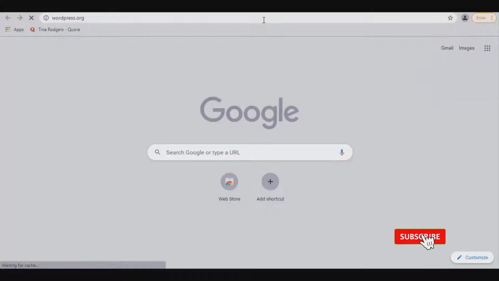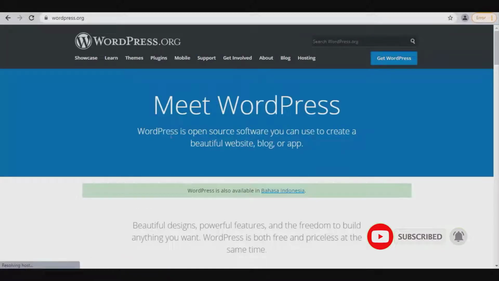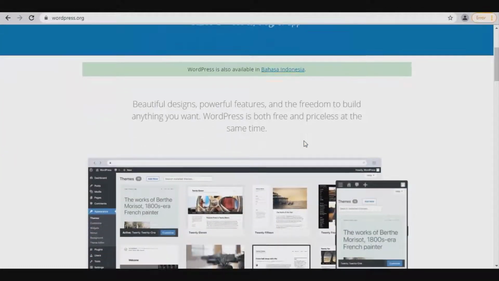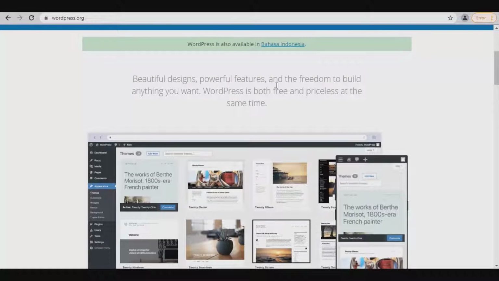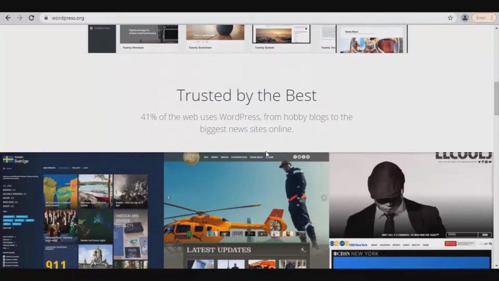On Google, search for WordPress.org. The official site will open and here it says, WordPress is open source software you can use to create a beautiful website, blog, or app. Next we have, beautiful designs, powerful features, and the freedom to build anything you want.